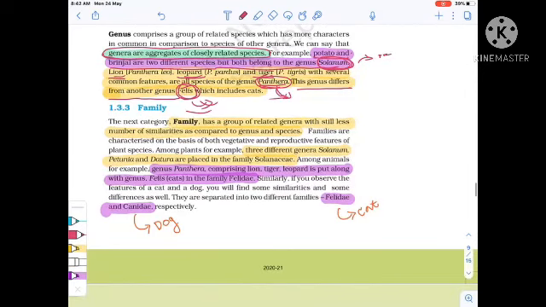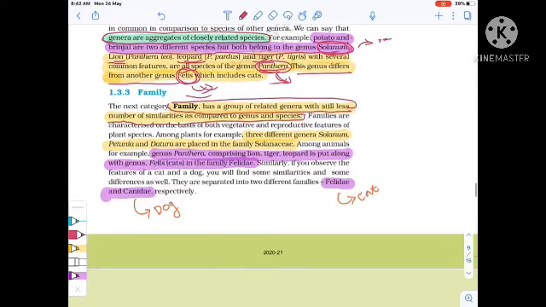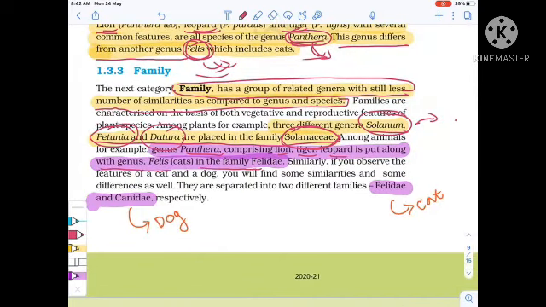Remember. Now family. Family has a group of related genera with still fewer similarities as compared to genus and species. Three different genera, Solanum, Petunia, and Datura, are placed in the family Solanaceae. Genus Panthera, comprising lion, tiger, leopard, is put along with genus Felis in the family Felidae.